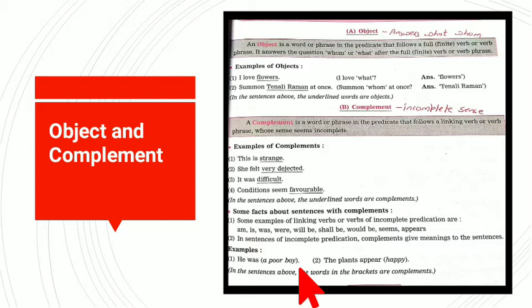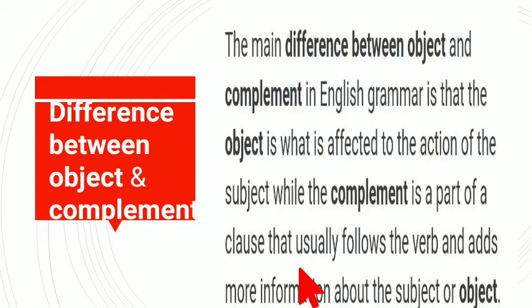So let us move to the next part. Till here we have understood the complement and the object. Now, how to identify the difference?